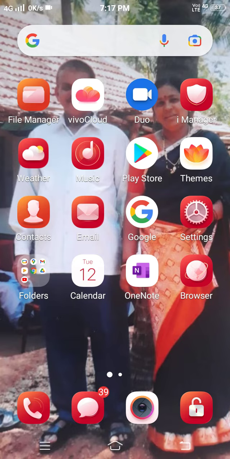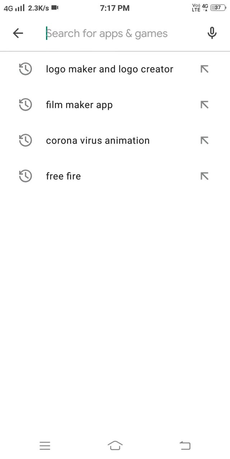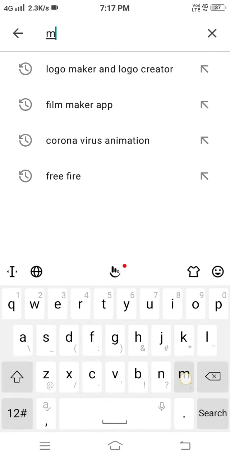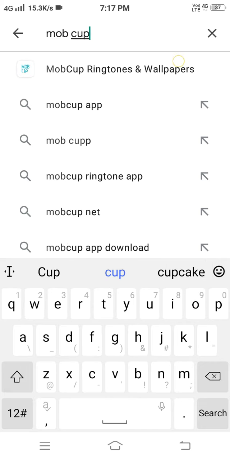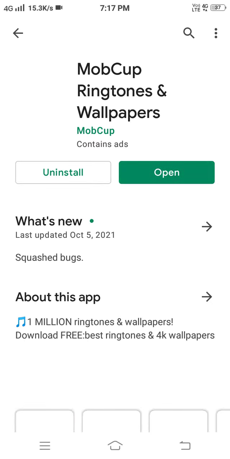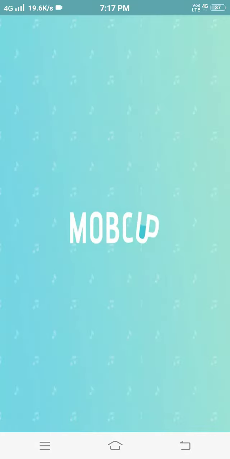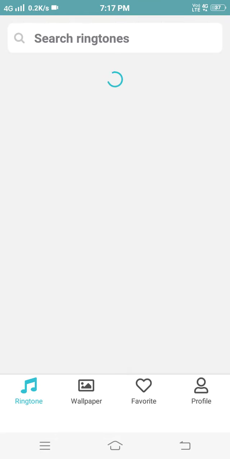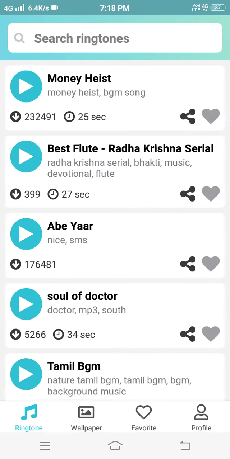So let's start. First you have to install an application from Play Store, which is Mobcup, Mobcup Ringtones and Wallpaper. I have already installed it, so I will open it. Mobcup is a secure and true app. So you can search ringtones here.